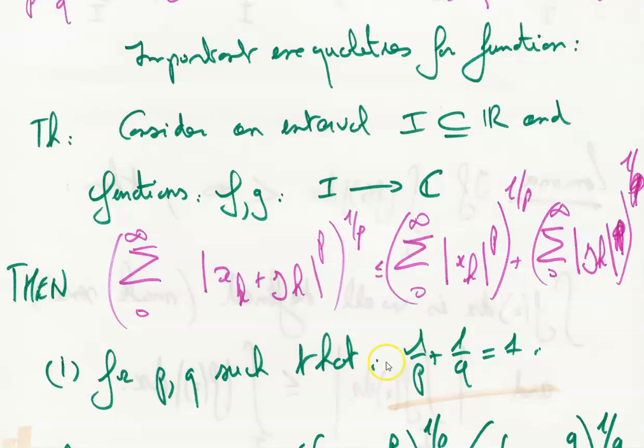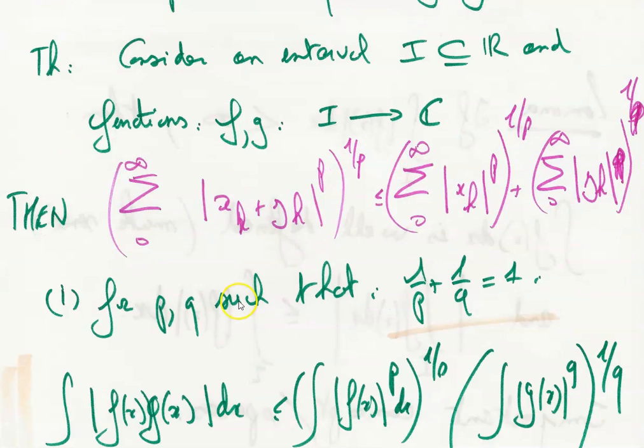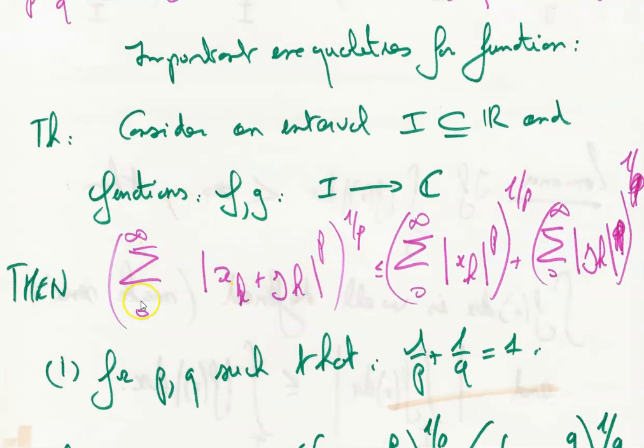Now, theorem. Let's consider an interval I included in R, the real numbers, and let's take two functions, f and g, from I to C. Then we have the inequality: the sum from 0 to infinity of the absolute value of xk plus yk to the power p, the whole to the power 1 over p, is always less than the sum of two infinite series.